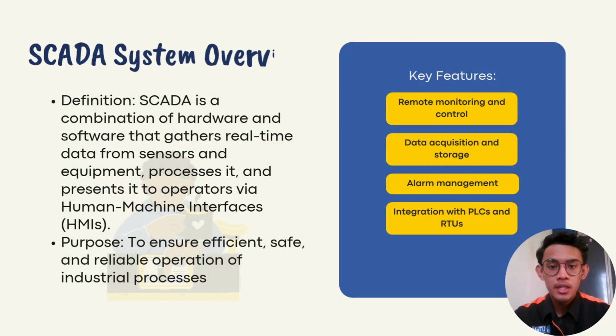Okay, now we talk about the SCADA system overview. The definition of SCADA is a combination of hardware and software that gathers real-time data from sensors and equipment, processes it, and presents it to the operator via a human machine interface (HMI). Okay, the purpose is to ensure efficient, safe, and reliable operation of industrial processes. Okay, the key features of SCADA. First, we have remote monitoring and control. Second, data acquisition and storage. Third, we have alarm management. Lastly is integration with PLC and RTU.